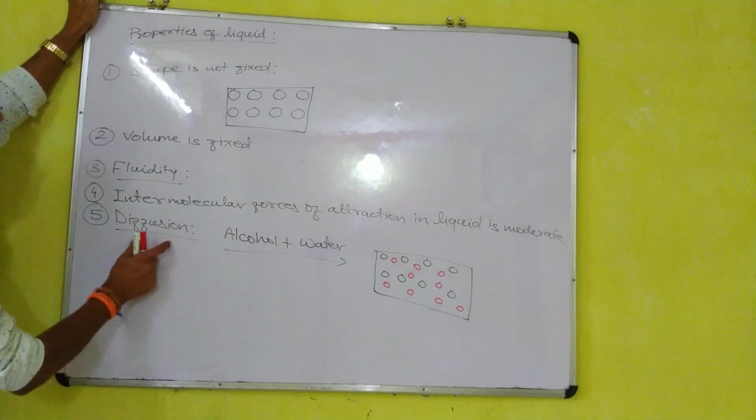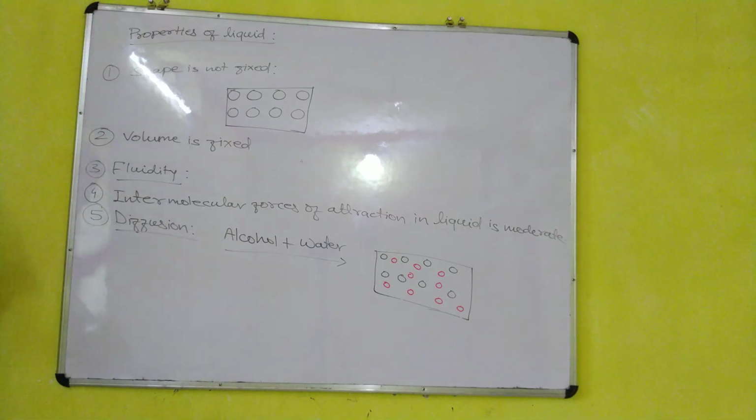That is known as diffusion. So these are the properties of the liquid state.